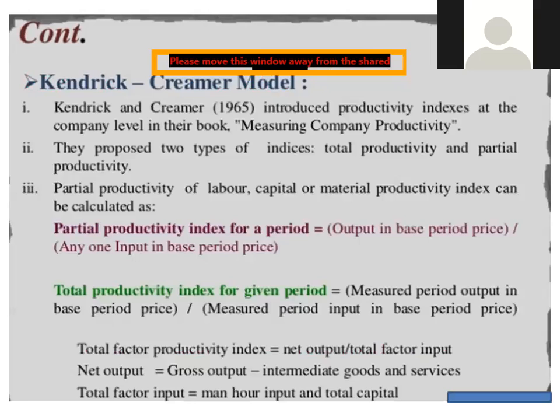Now the Kendrick and Kramer model. Kendrick and Kramer introduced productivity indices at the company level in their book, Measuring Company Productivity. They propose two types of indices, total productivity and partial productivity. The partial productivity of the labor, capital or material productivity index can be calculated as: partial productivity index for the period is equal to output in the base period price upon any one input in the base period price, right?